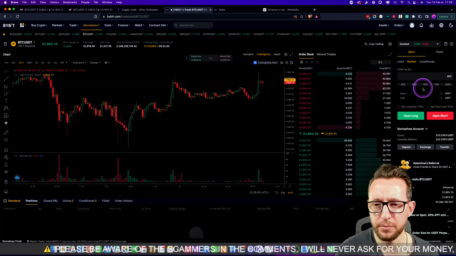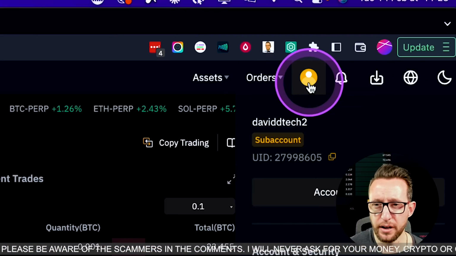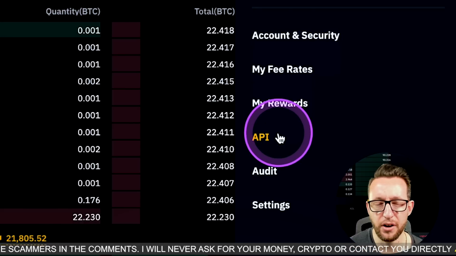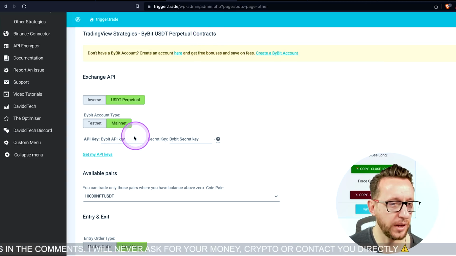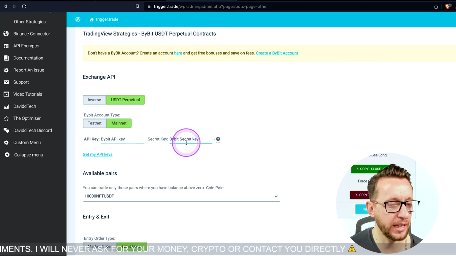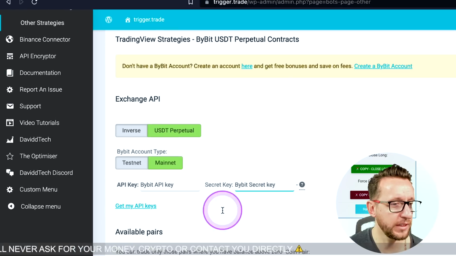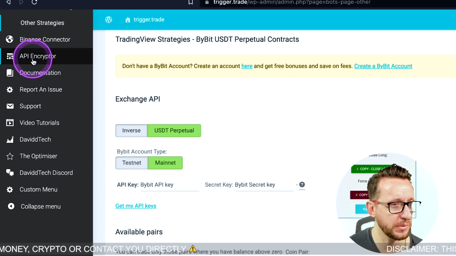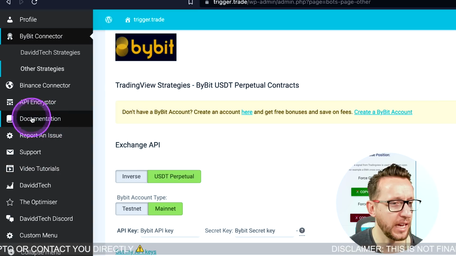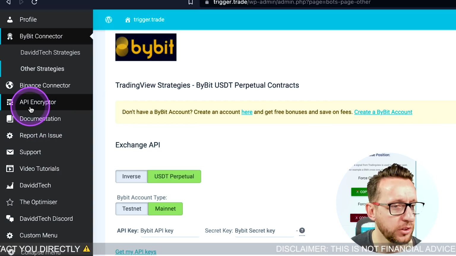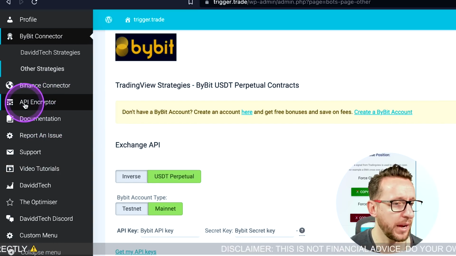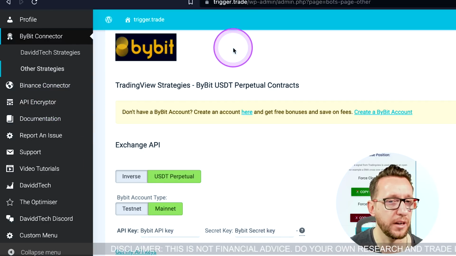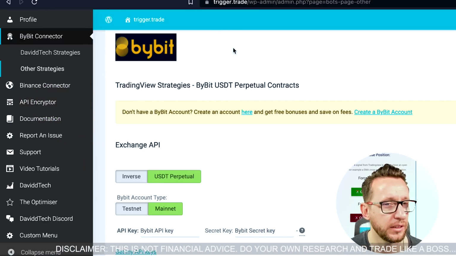If I go over here, we can go over to our little avatar in the top over here, and we click APIs. Now we're going to be creating the 2 APIs that we need for our API key and our API secret. There is another tool which is called the API encryptor here. I'm not going to be using that today. That just gives us an extra layer of security. There's a video that I made for the website on that page if you want to encrypt your codes to make them a little bit more secure.